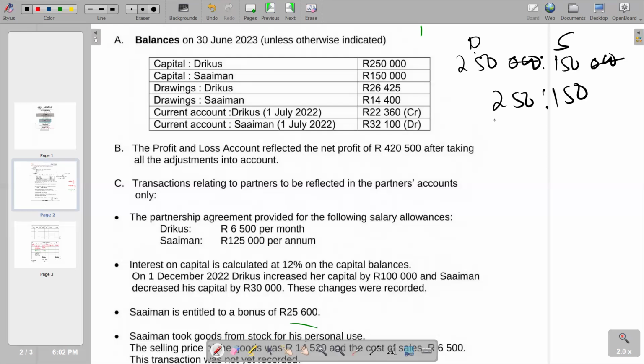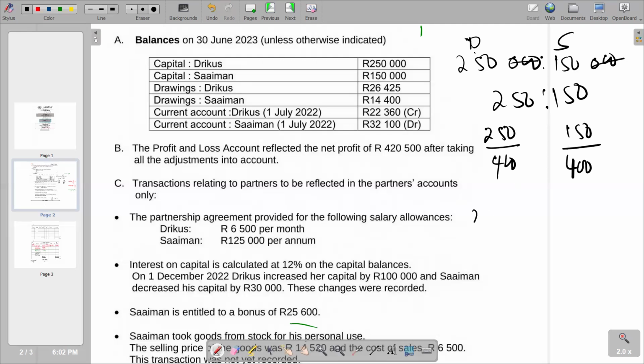So you can just calculate it like that. The denominator obviously is going to be the total. If you say 250 plus 150, you're going to get 400. So for Triggers, it's 250 over 400, and for Simon, 150 over 400. The denominator doesn't change. So basically, this is how we're going to calculate it.